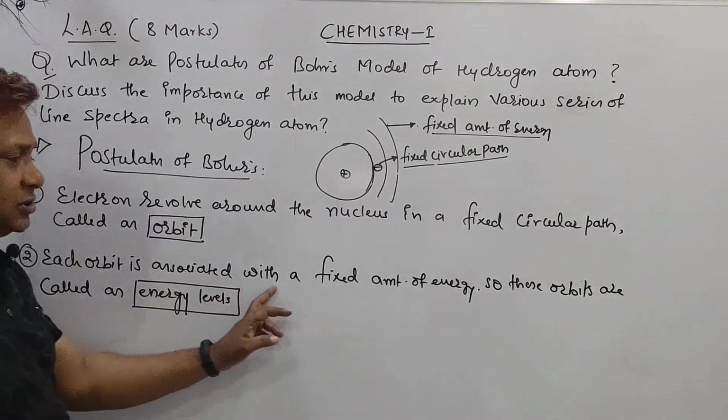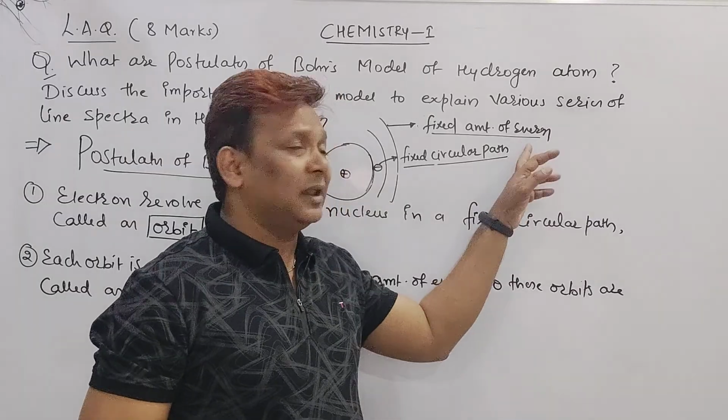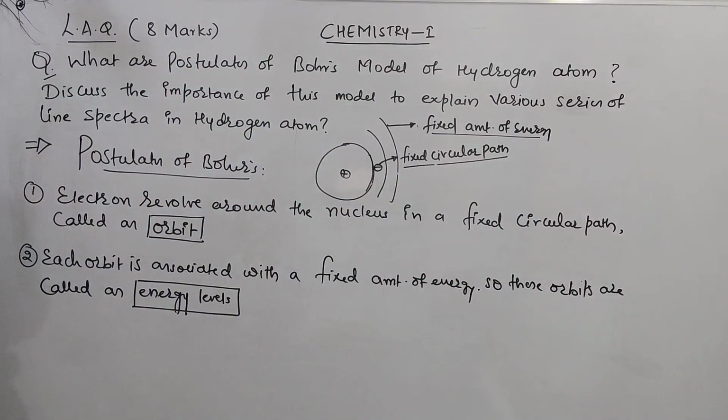Each orbit is associated with a fixed amount of energy. So these orbits are called energy shells or energy levels. I wrote here, energy level. Right, beta? Point number 3.